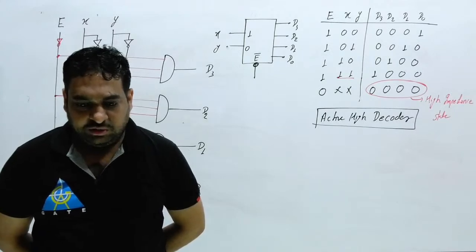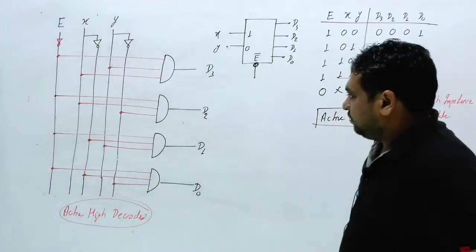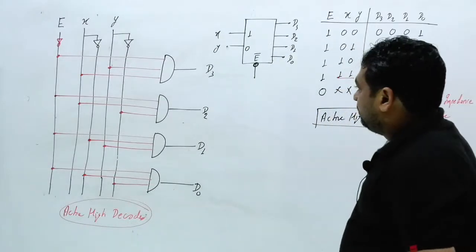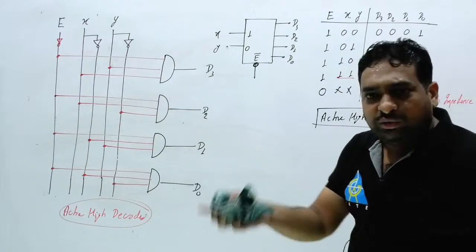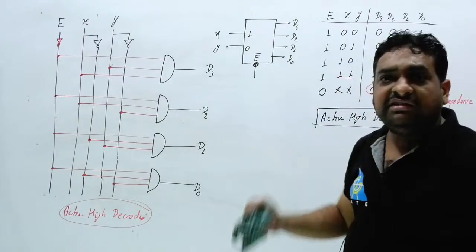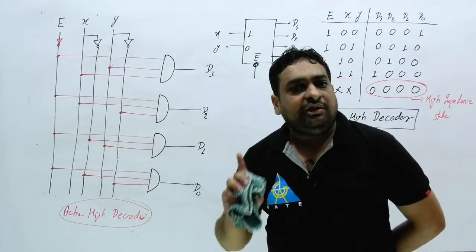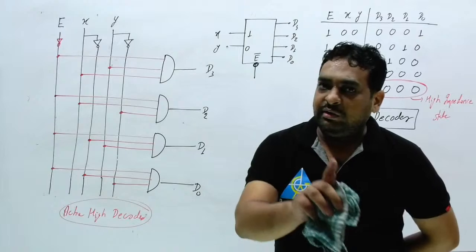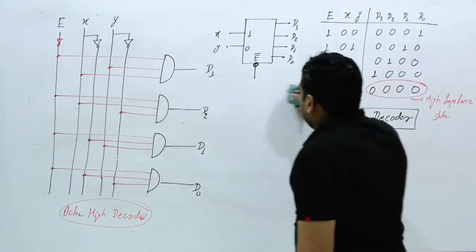No, just wait. What is the active low decoder? I am going to consider what the actual active low decoder is, what the truth table will be, and what the inside of the circuit will be, and then I will ask you which one is better, the active low decoder or the active high decoder. So I hope active high decoder is now clear to all of you.